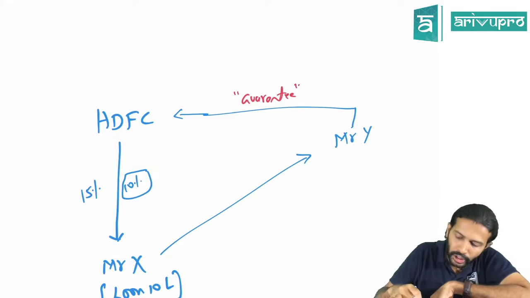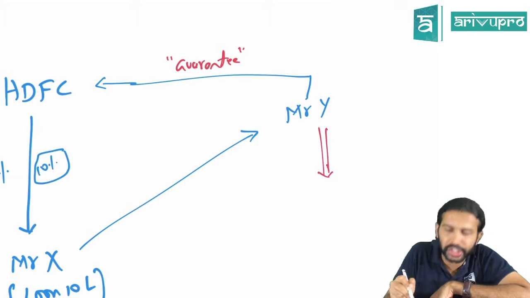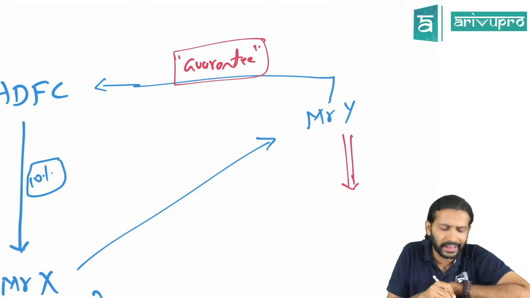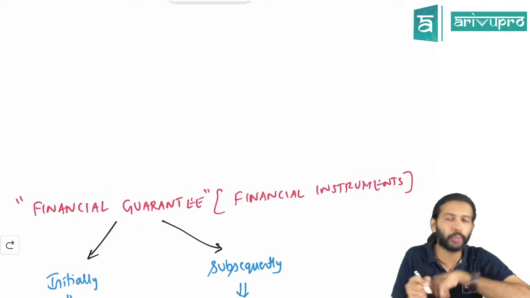Now, if you think about it, in Y's books, what journal entry or accounting treatment should we give for this particular guarantee given? That is this concept. That's what we mean by financial guarantee. Hope the meaning is clear.